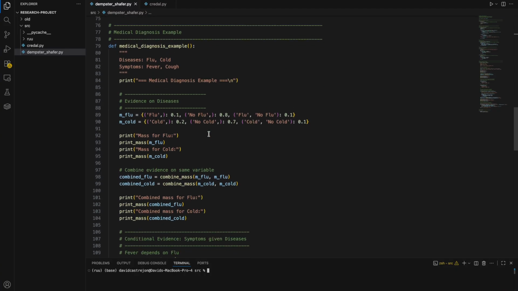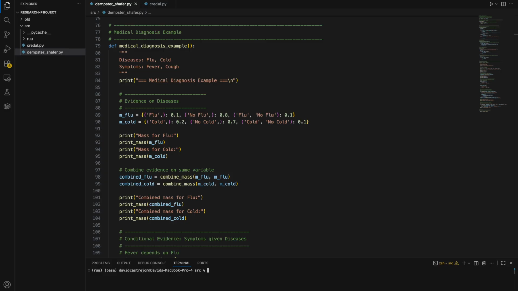Okay, so as we can see here, I focused on modeling uncertain evidence in a medical diagnosis scenario using two diseases, the flu and the cold. I also modeled their associated symptoms, the fever and cough. The main objective was to represent uncertain information about the diseases and then propagate this uncertainty to the symptoms.